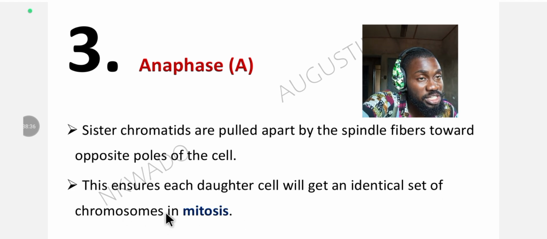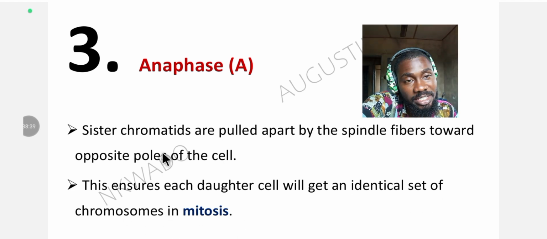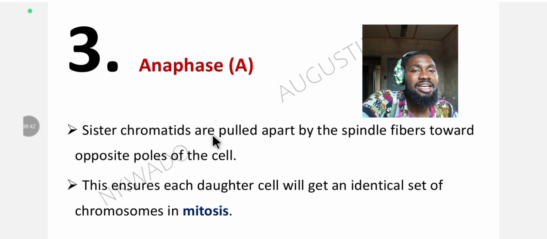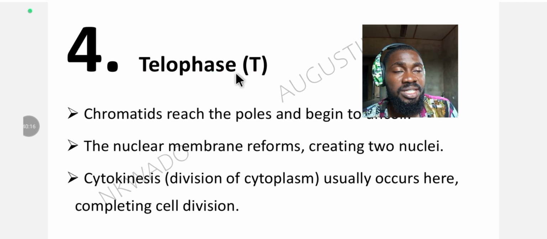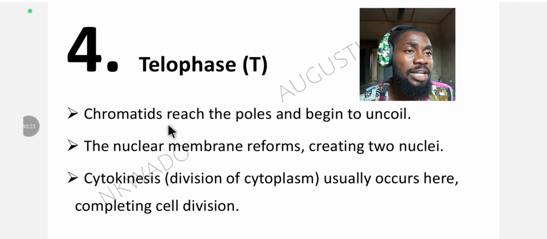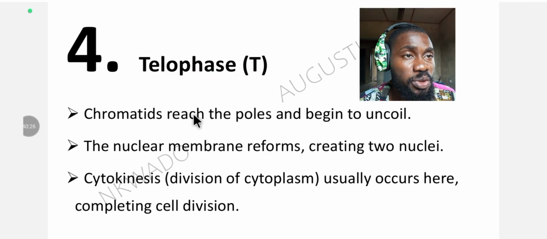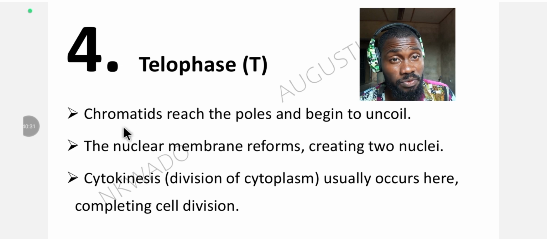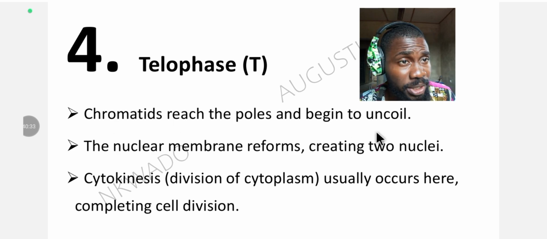So in mitosis, remember, it's only mitosis that you have identical daughter cells. So in mitosis, this ensures that the two daughter cells get identical what? Genes. So identical. T in the PMAT stands for telophase. Telophase is the final stage of this process of mitosis. So what happens during the telophase? During telophase, the chromatids reach the poles and begin to uncoil.